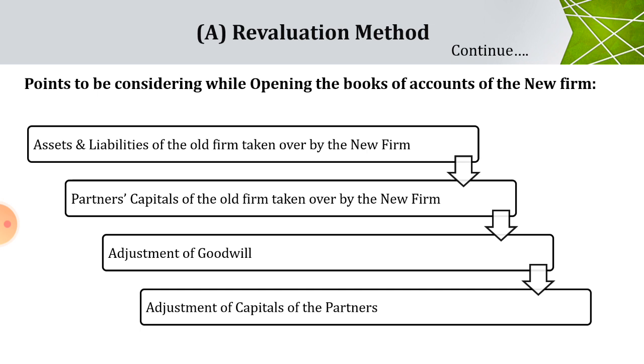The following points are to be considered while opening the books of accounts of the new firm. First one is assets and liabilities which were taken over by the new firm from old firm. And second one is partners capital account of old firm taken over by the new firm. After that, if any, there will be the adjustment of goodwill. It should be considered, and if there is an adjustment regarding the capital of partners, then it should be considered.